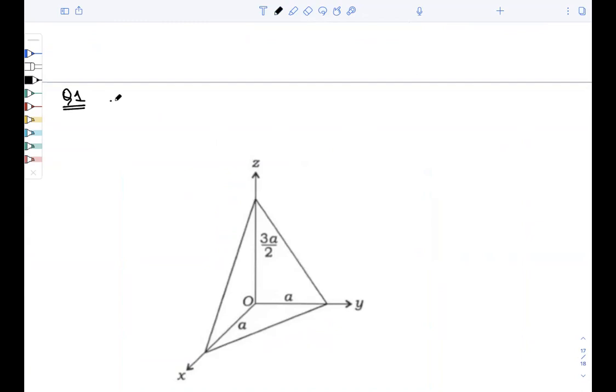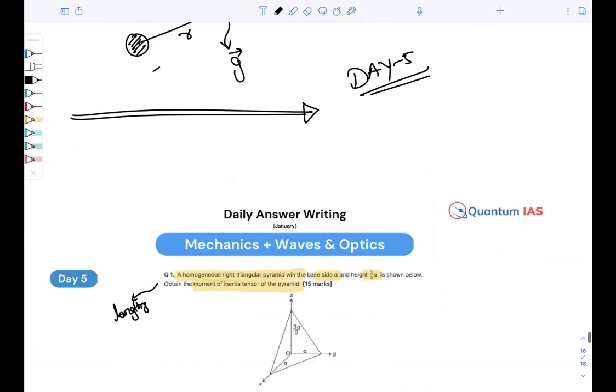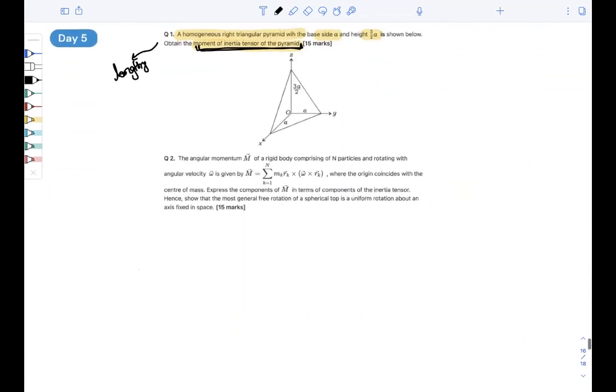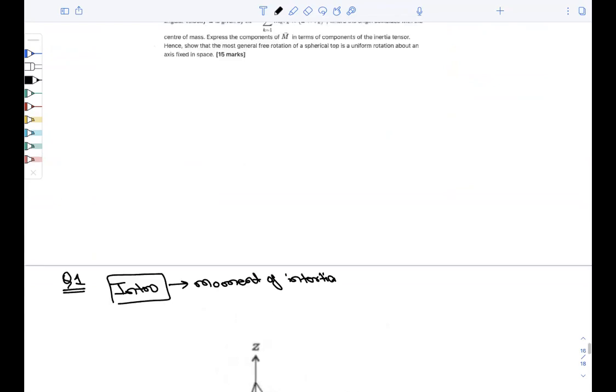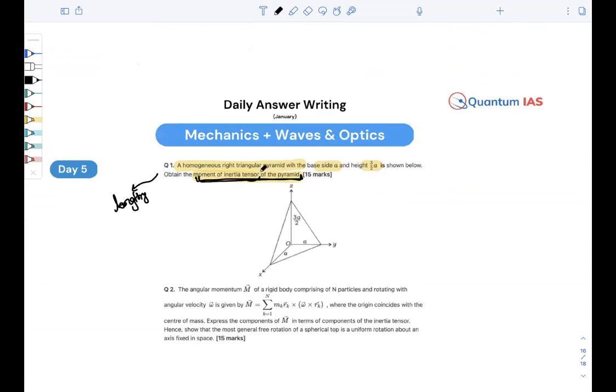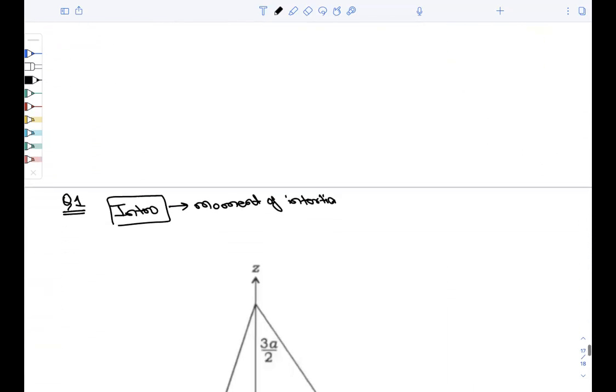So in the introduction, what will you be talking about? You will be defining the inertia tensor. You need to find the moment of inertia tensor of this pyramid. Here you can see it's a tensor quantity, not the scalar one. Moment of inertia tensor